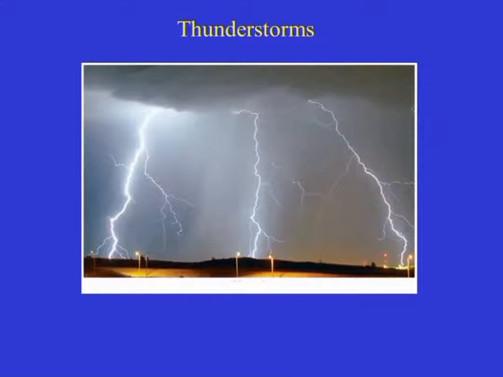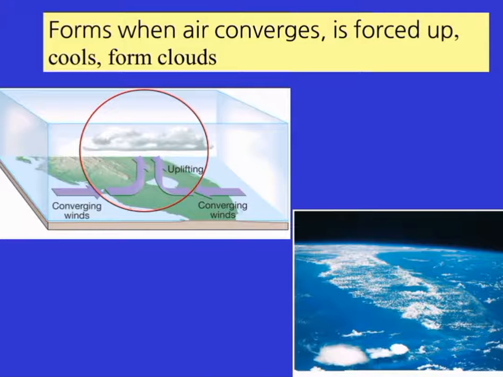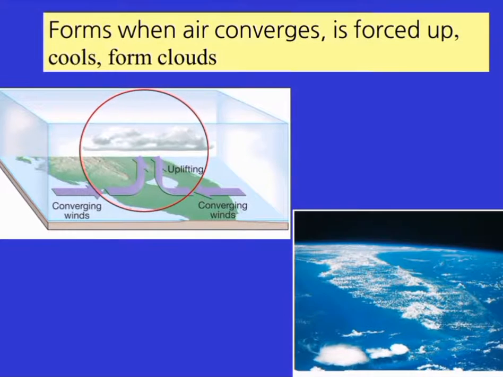In this video, we will discuss thunderstorms and how a thunderstorm develops. Thunderstorms generate lightning and thunder, wind gusts and hail. How does it form? It forms when air converges, is forced up and cools to form clouds. As shown in this picture, the warm air rises and forms clouds.